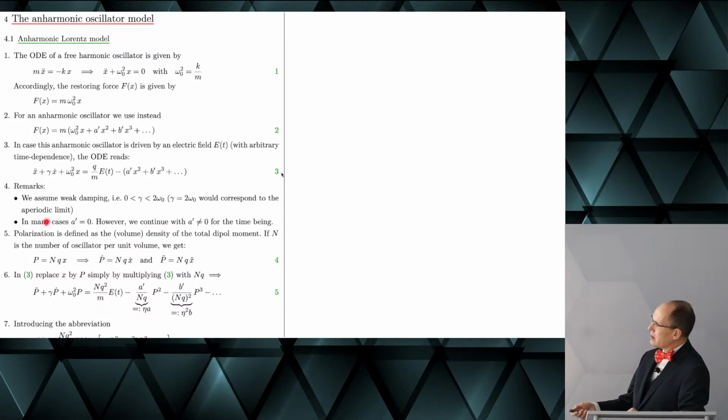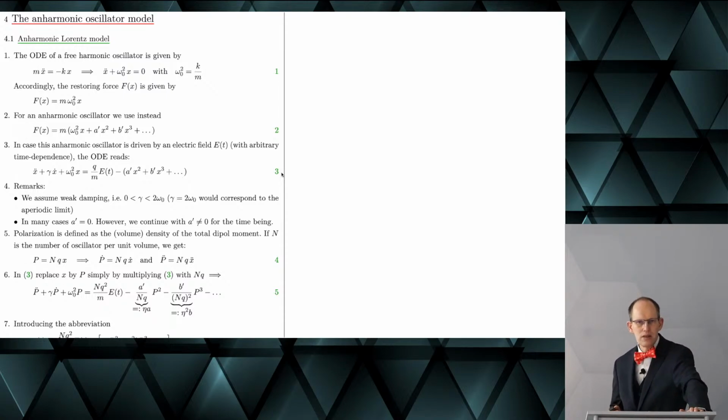We also remark that quite often this quadratic term actually disappears, and this corresponds to situations that I frequently mentioned and will mention again today, namely that materials that have an inversion symmetry, for these materials A prime is equal to 0. So they don't show any second order effects.